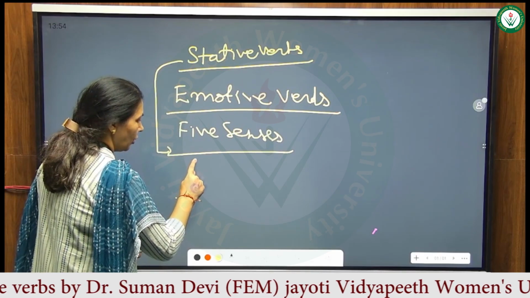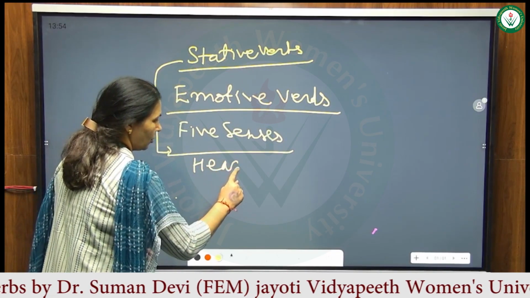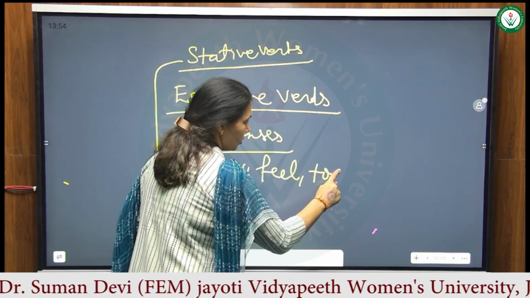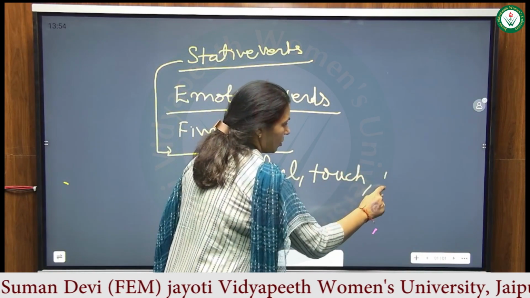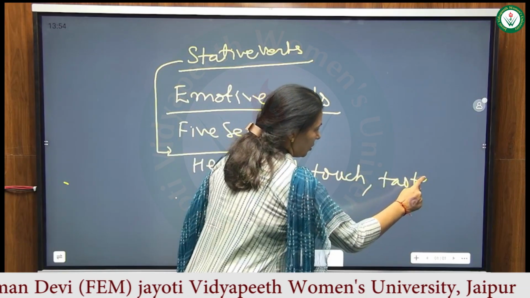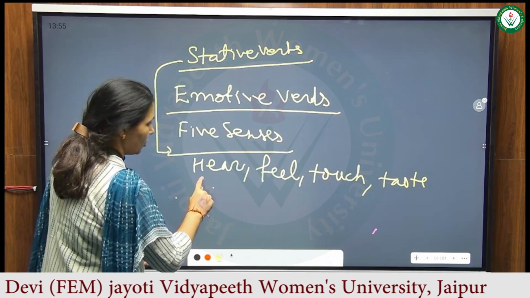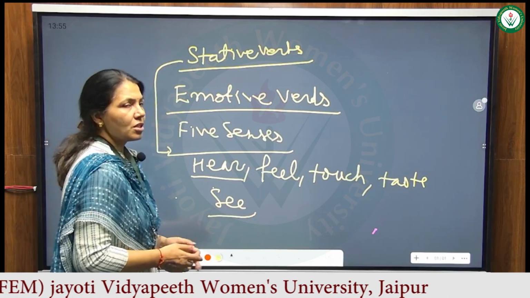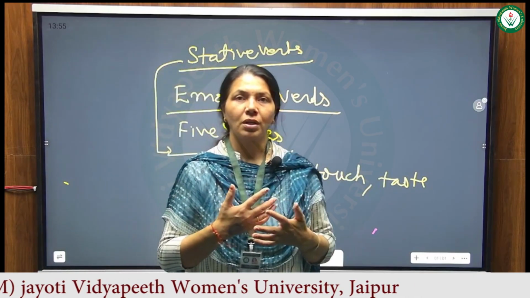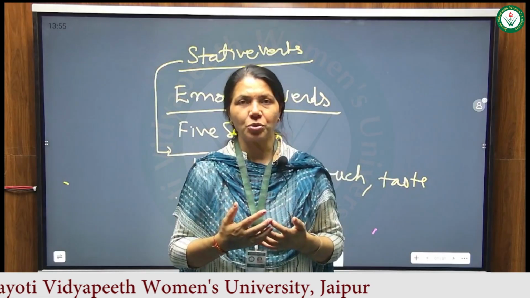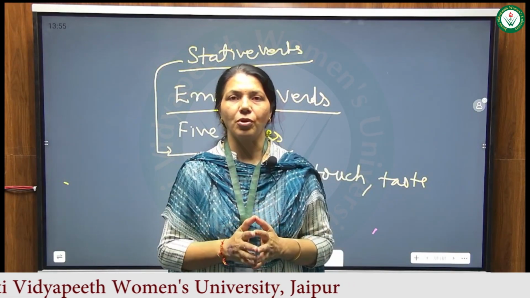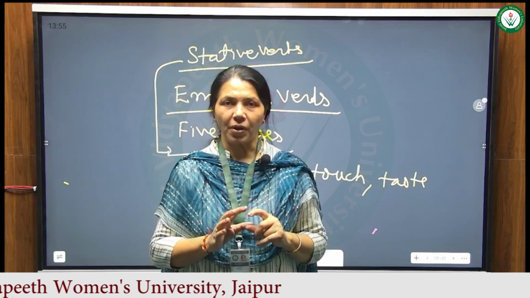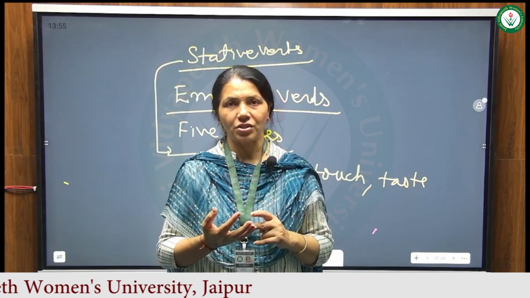One is hear, feel, touch, taste and see. These are the five senses we mean when we are talking about stative verbs. So in the five senses there is hear, see, taste, touch and feel, right? So these are the five senses.